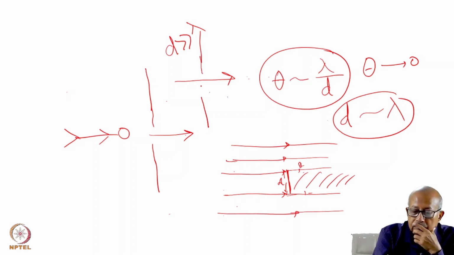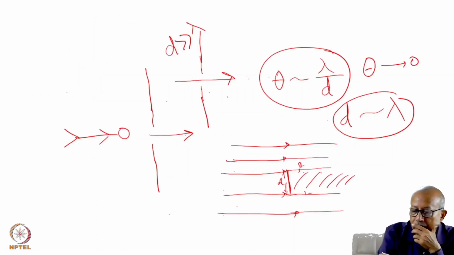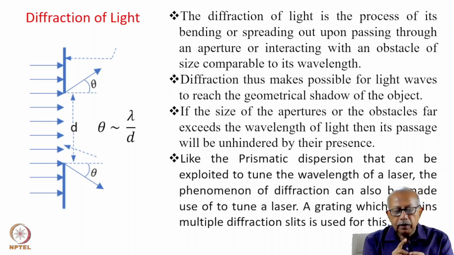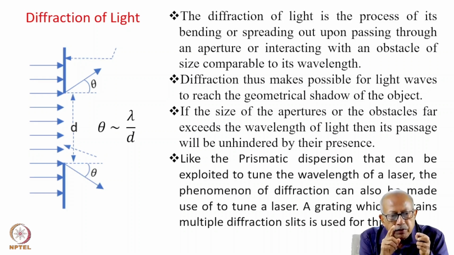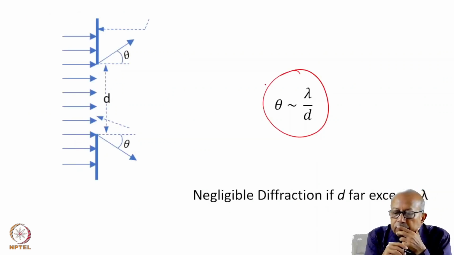However, if it is much smaller, approaching the wavelength, then the light spreads. The principle of diffraction can be applied to tune a laser, and the principle of that actually comes from here.